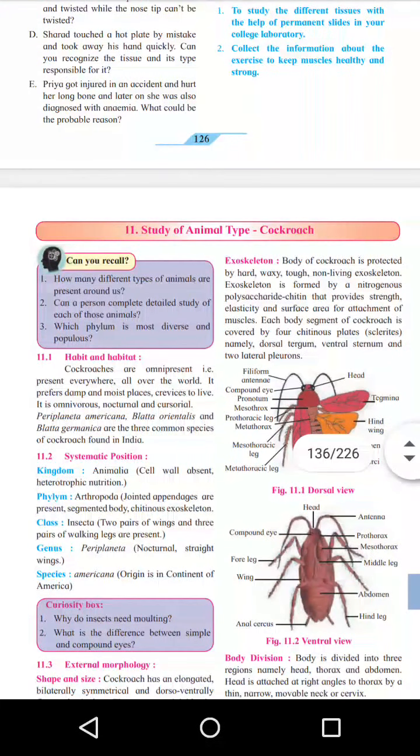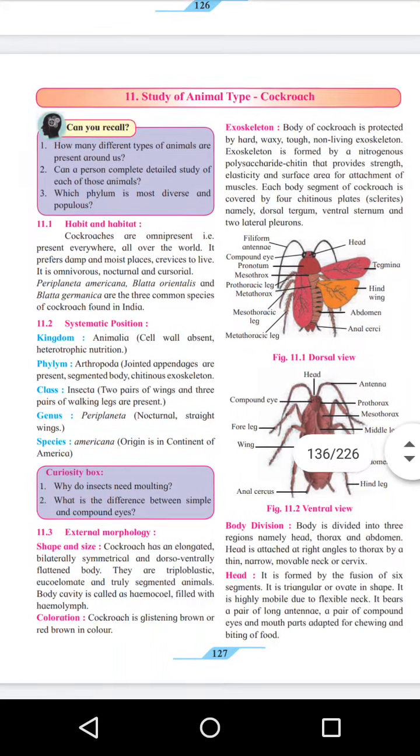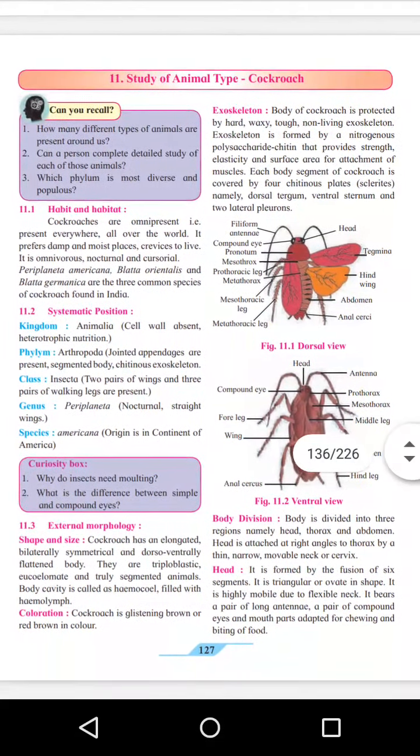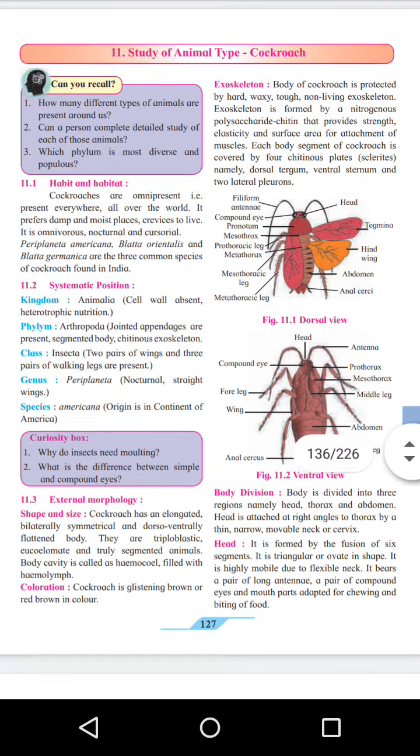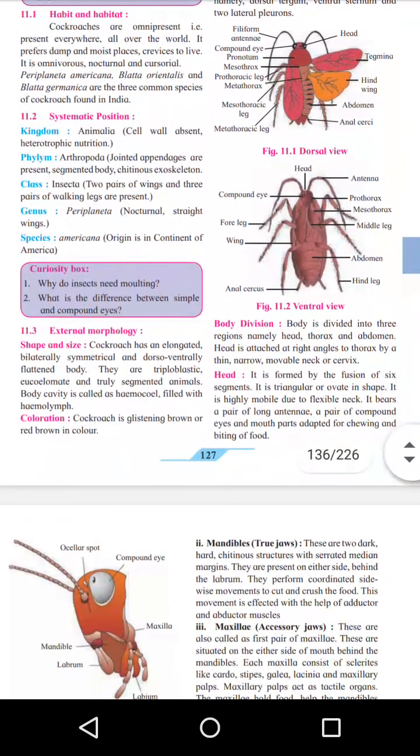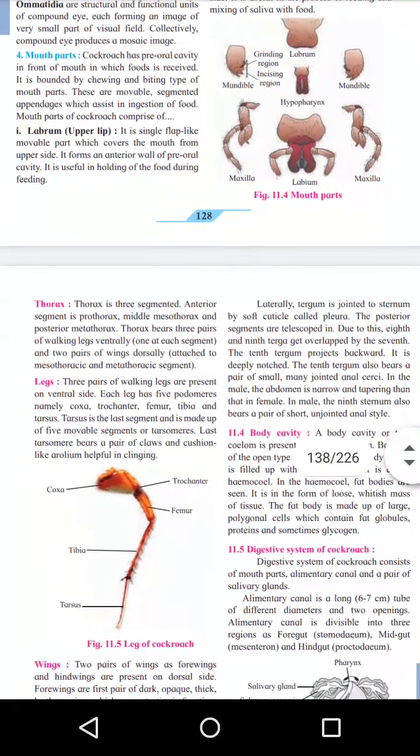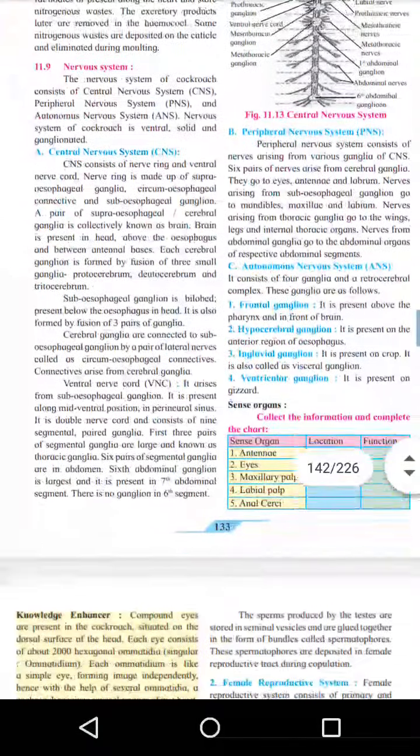Then the 11th topic, that is study of animal type. In the previous syllabus there were three animals included in this topic: cockroach, earthworm and rat. But now two animals are removed and only cockroach remains. In this topic we will see all the life systems of that cockroach in detail.